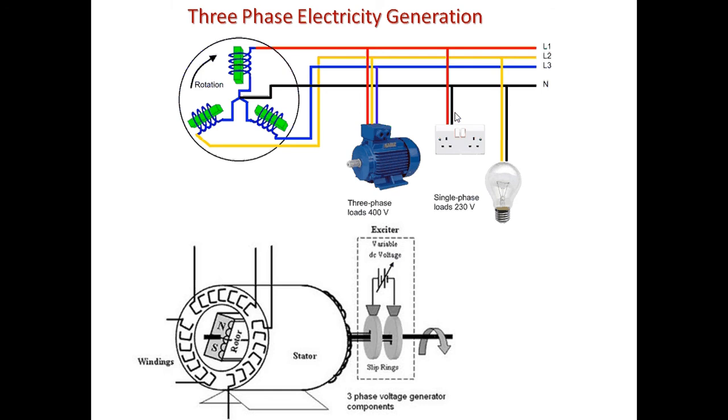What do you mean by three different phases? Each of the three wires is producing the same power, the same amount of voltage and the same amount of current, but the phases are separated by 120 degrees. You're getting my point?